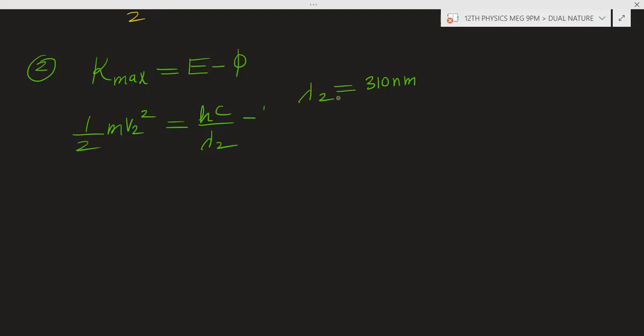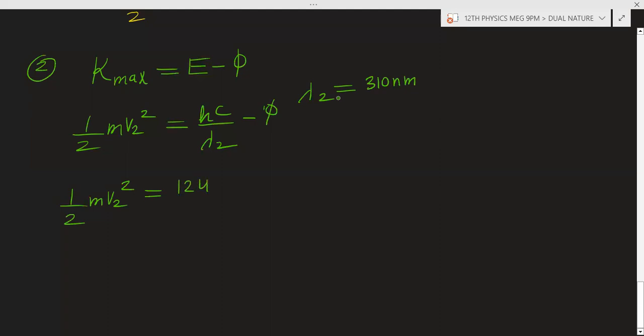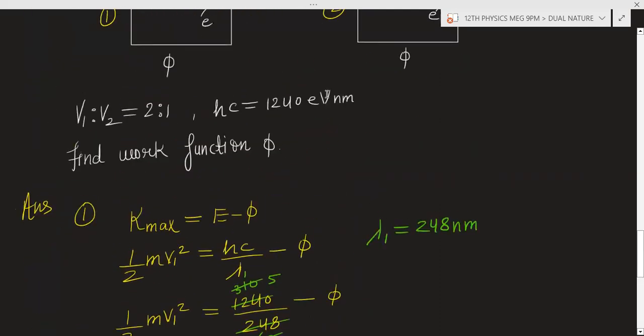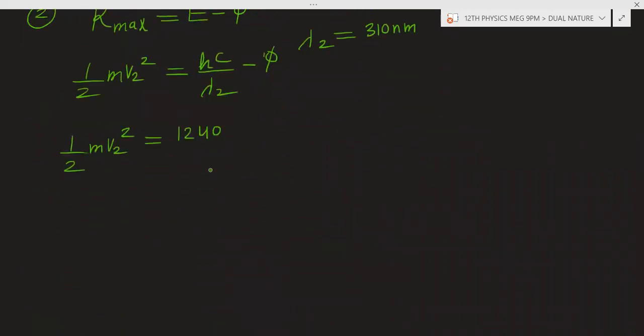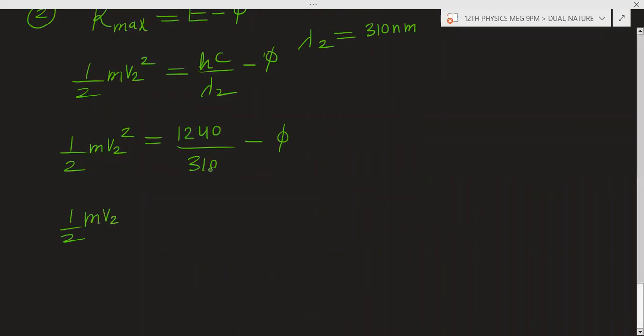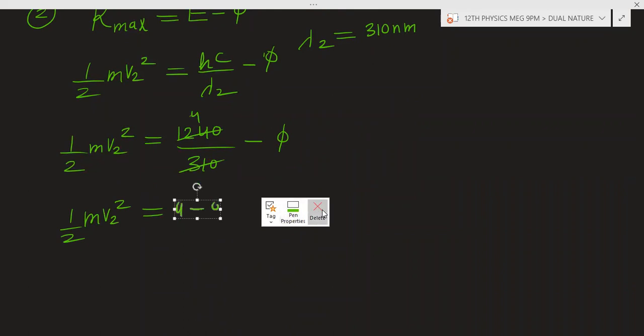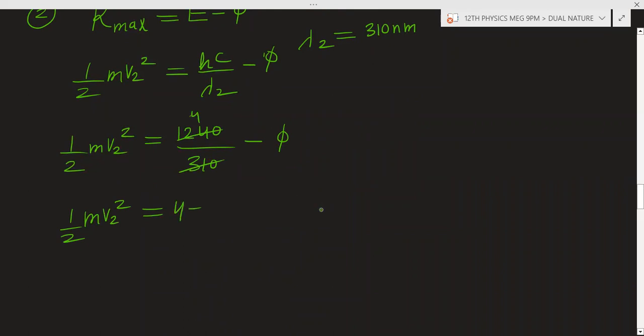So it will be minus 5. So half m into v2 square is equal to hc is 1240. You can see here 1240 electron volt nanometer, and lambda 2 is 310 minus 5. So half m into v2 square is equal to, when you cancel this out, you will get 4. So it will be 4 minus 5. This is equation number second.